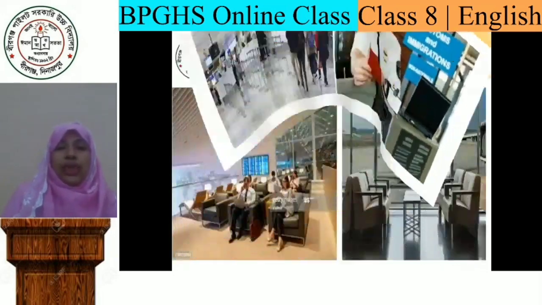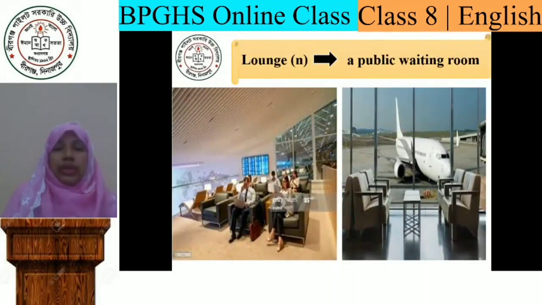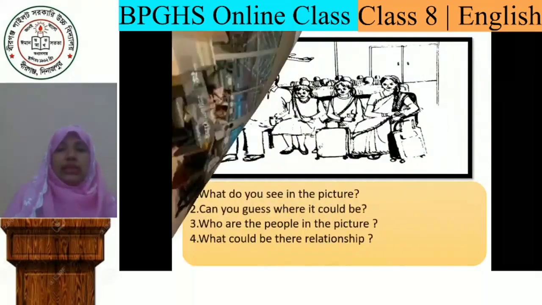Now comes another word, lounge. It's a noun. It means a public waiting room. Yes, you can see it in the picture. It's a large place where passengers can wait for the flight, sitting and relaxing. Especially in an airport you will find a lounge. So these were the new words from this text.